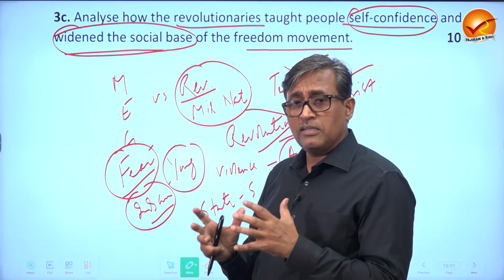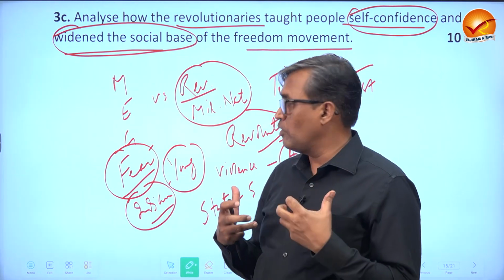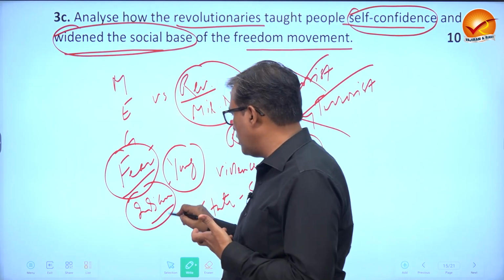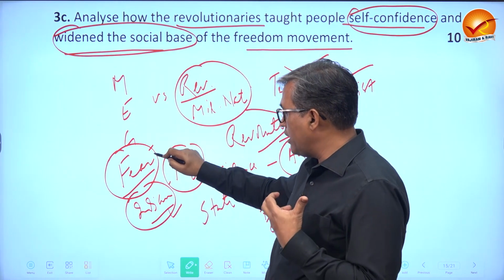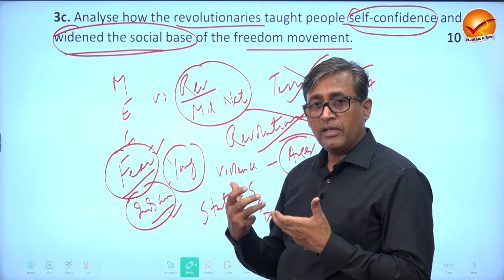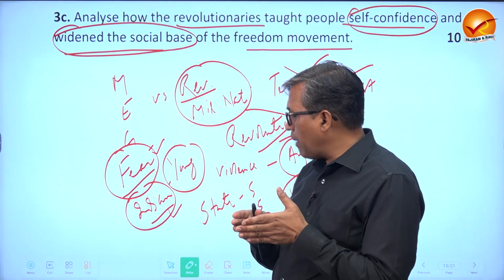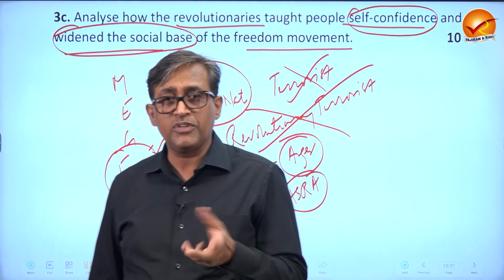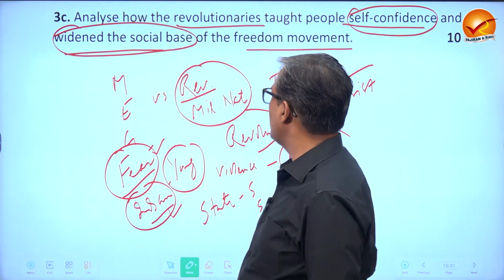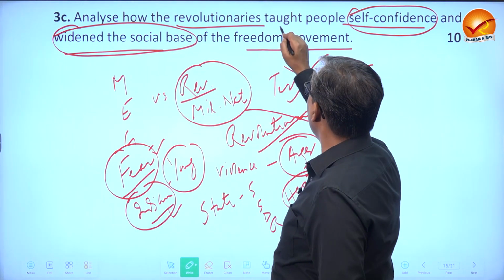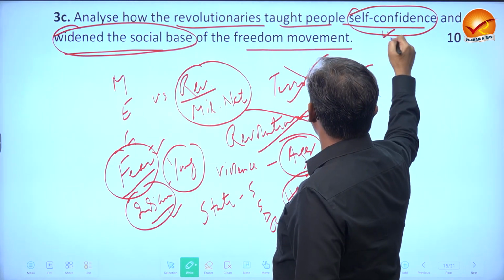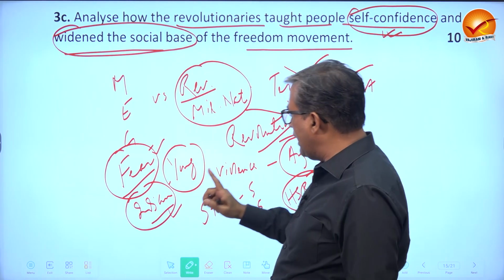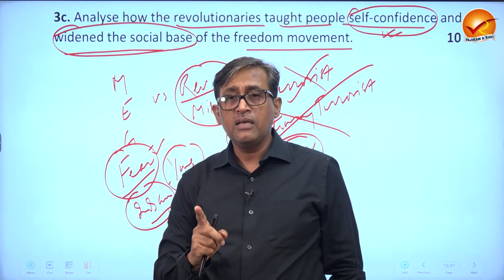Now, this started giving them confidence that, okay, we are not inferior, there is no point in having fear. And with their pamphlets, newspapers, posters and actions, these are the points which you have to mention, as I told, they taught the people that you must have confidence about your Indianness, about your identity.